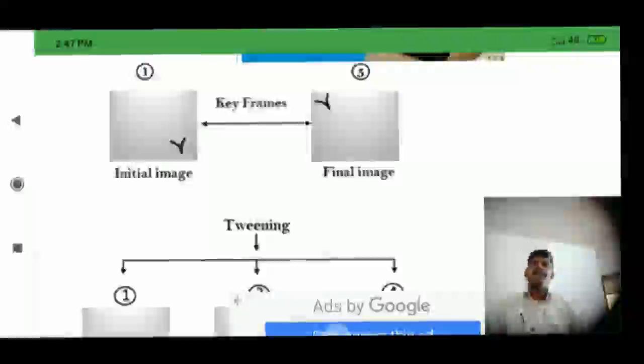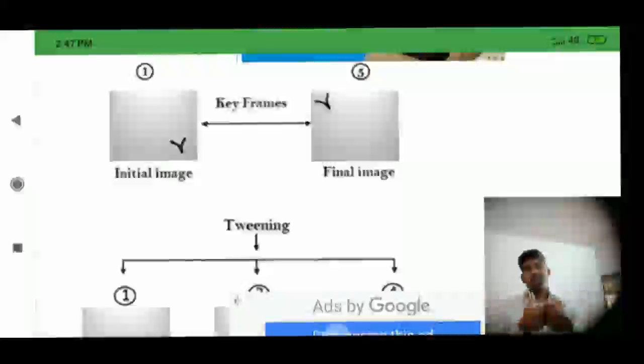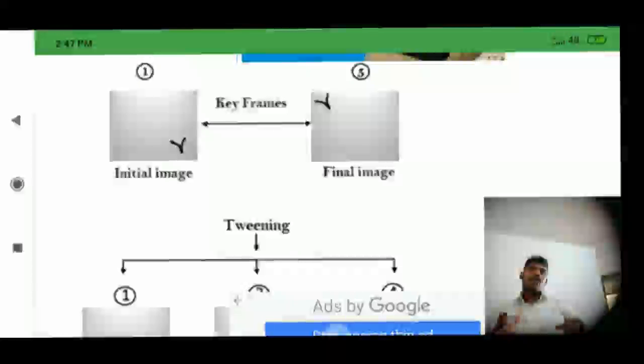In between means in the middle, between the first and the last. The process of creating many frames in between is called the in-between process, called tweening.